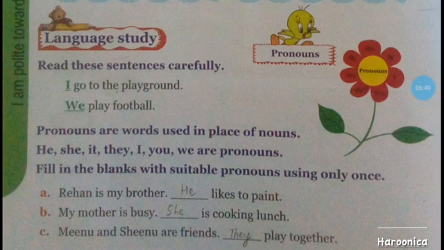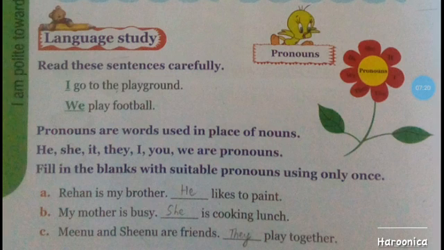Now look at the third example. Meenu and Sheenu are friends. They play together. They is a pronoun and it is referring to more than one person. And here they mean Meenu and Sheenu.